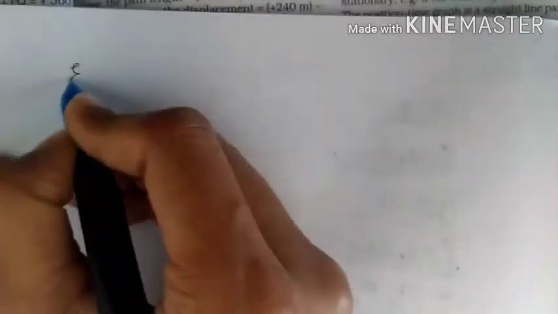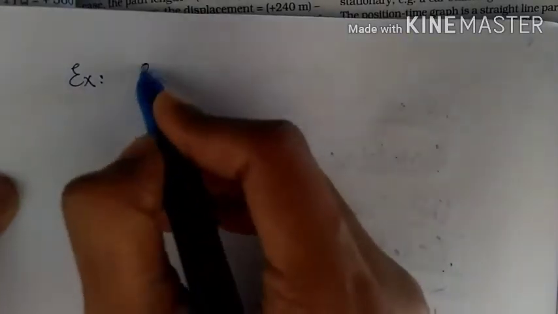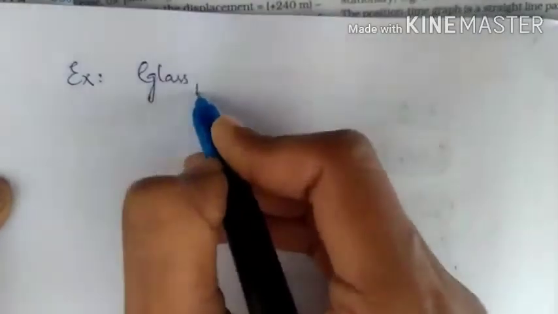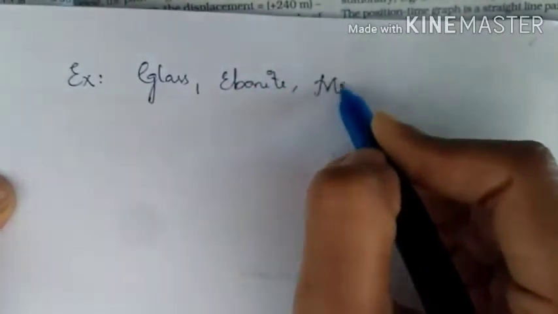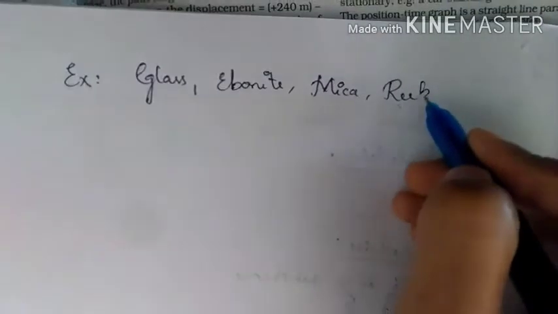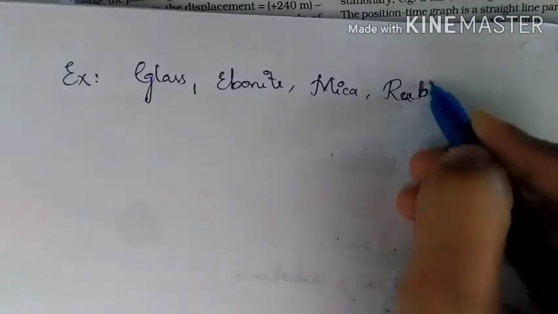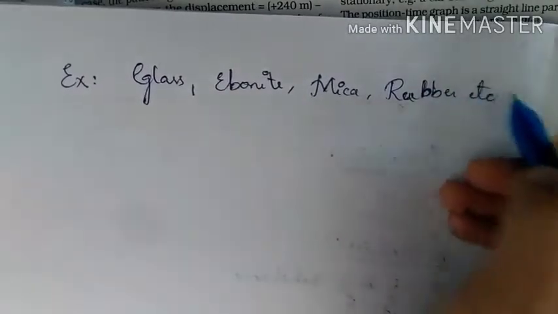Next, what are examples of dielectrics? Dielectrics are insulating materials. All dielectrics are insulators, though not all insulators are dielectrics. Examples would be glass, ebonite, mica, rubber, etc.